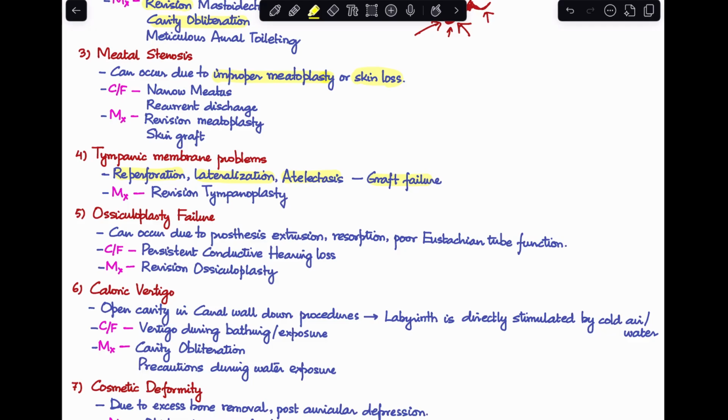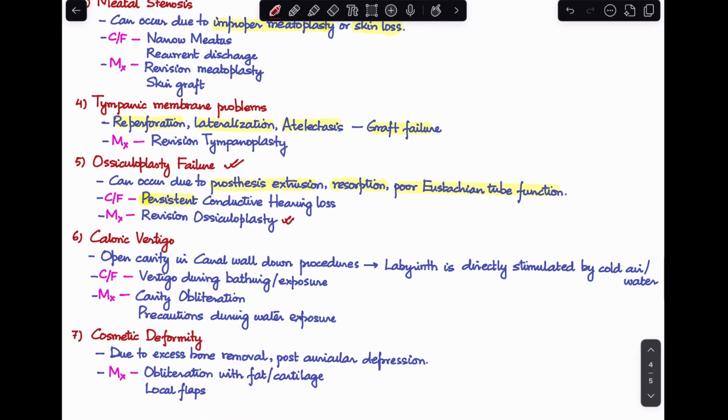Next is failure of ossiculoplasty. In a lot of the canal wall up procedures, and even in modified radical mastoidectomy, we do reconstruction of the hearing mechanism by ossiculoplasty. There can be failure of the ossiculoplasty because of multiple reasons like prosthesis extrusion, resorption, and poor eustachian tube function. In these cases, the clinical feature would be a persistent conductive hearing loss, because of the damage to the ossicles or loss of the ossicular chain. And in these cases, we have to treat it by doing a revision ossiculoplasty.